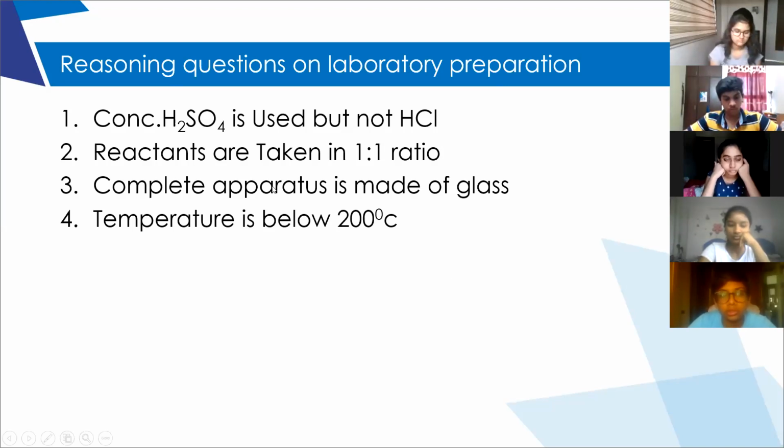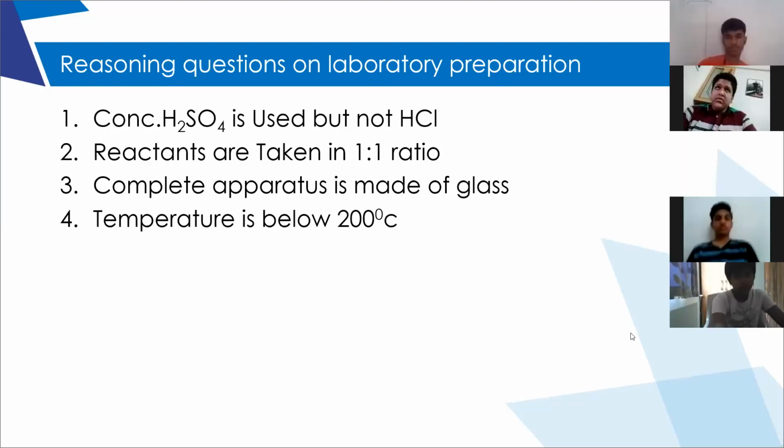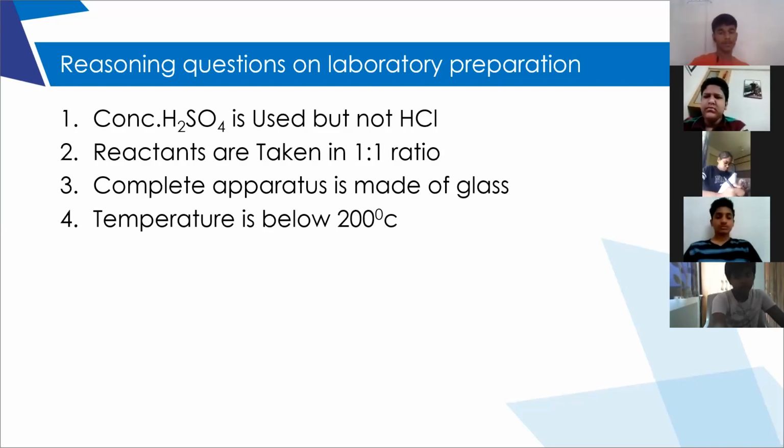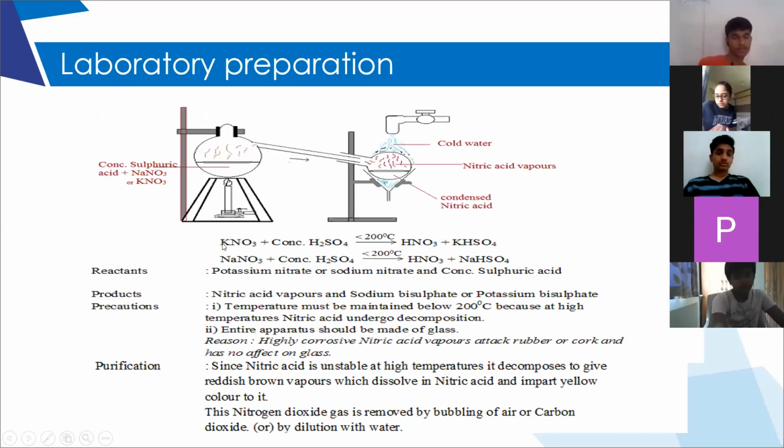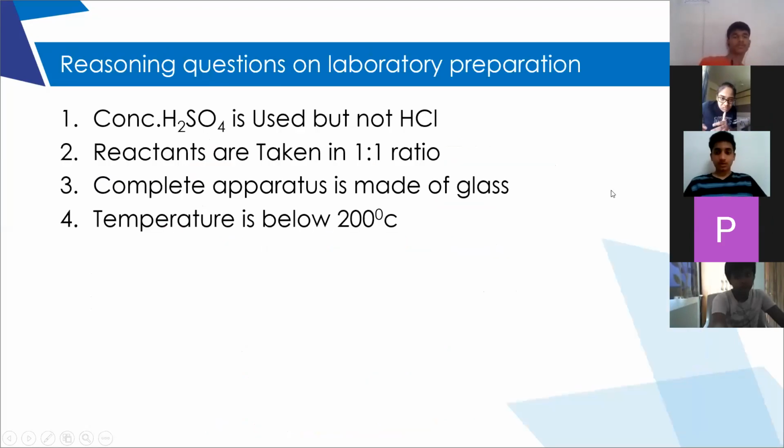Okay. Next, reactants are taken in 1:1 ratio. Even though if we take more amount, the yield will be more, we are not taking more amount of reactants. We are taking it as 1:1. That means if we take one mole of sodium nitrate or potassium nitrate, we are taking only 1 mole of sulfuric acid. You can see the reaction here. The coefficients are 1, right? Why are we taking them in 1:1 ratio?